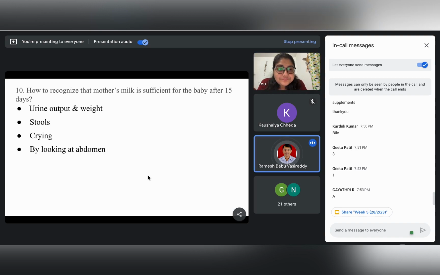The baby should wet the nappy at least 7 to 8 times in a day. Yes, and the baby should be able to gain half a kg of weight in 15 days. Okay, so let us see the answer.